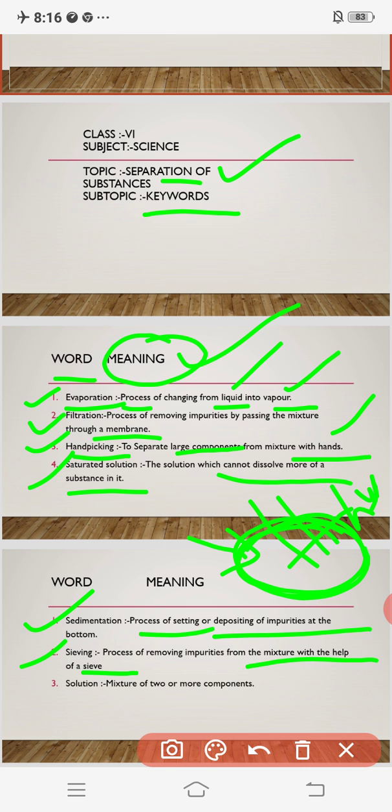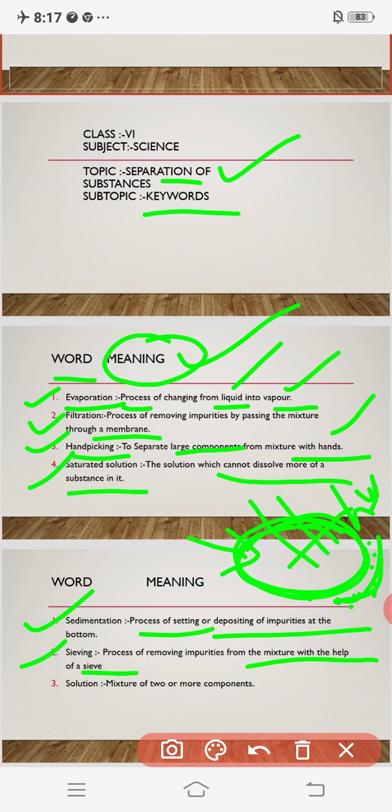So whatever wheat flour is there, your mother first of all separates all the impurities from the wheat flour. So this is nothing but the process of sieving. You will find the sieving process also in the chapter. You will find some pictures also, so that you get clear with that concept also.